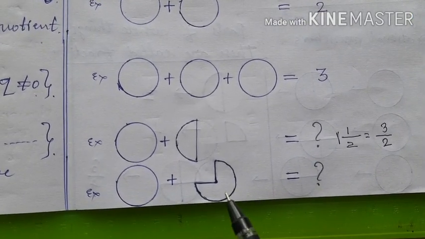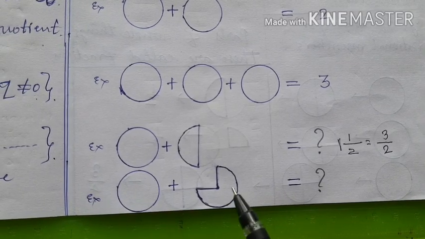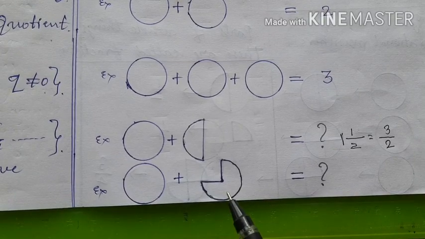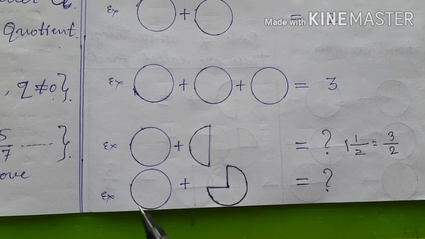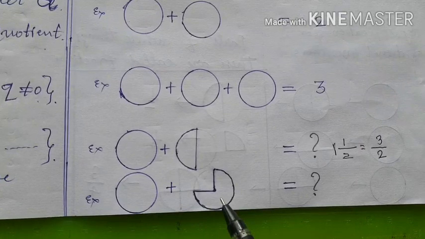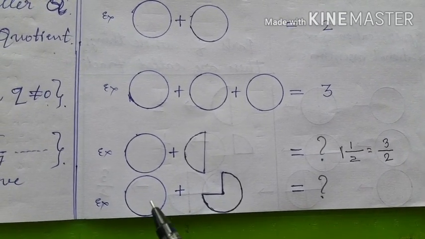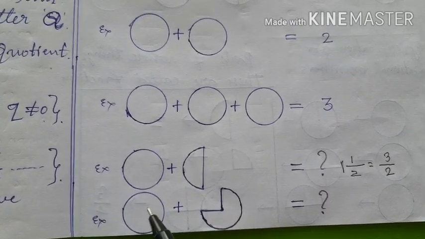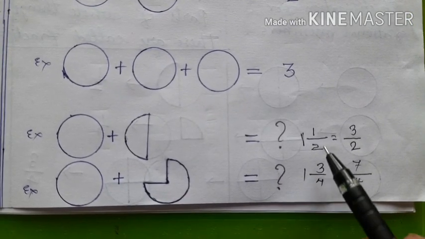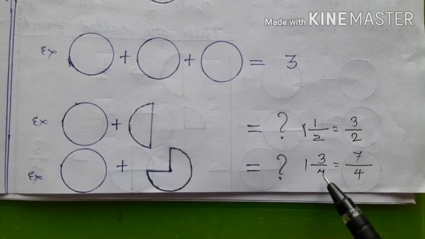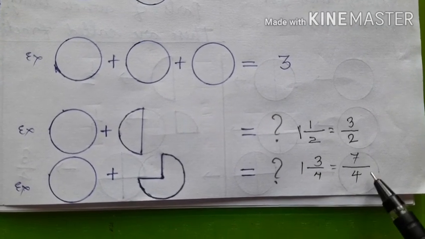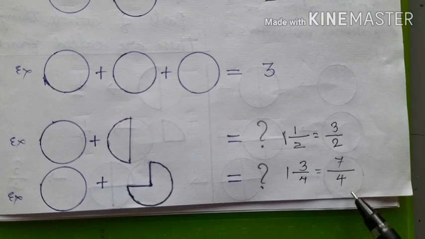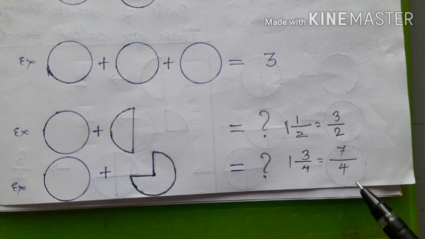What is the sum of this and this? This is one complete thing, but what is the value of this? Here, we have taken 3 parts out of 4 parts from a complete thing. Means, this one whole thing is divided into 4 parts and you have taken 3 parts out of 4 equal parts. That's why its value is 3 upon 4 and its value is 1. Therefore, its value is 1 whole 3 upon 4, which is a mixed fraction. Convert the mixed fraction into improper fraction. 4 ones are 4, 4 plus 3 is 7. Thus it is 7 by 4, which is in the form of a rational number.